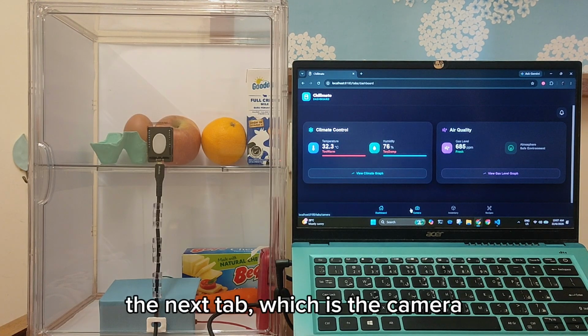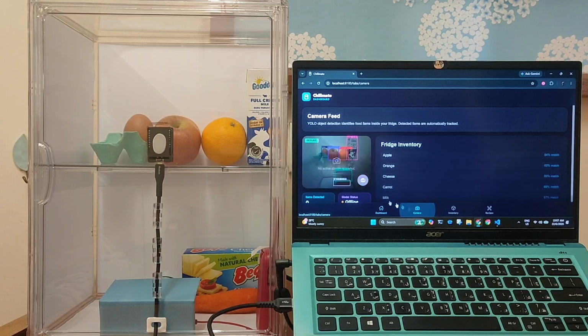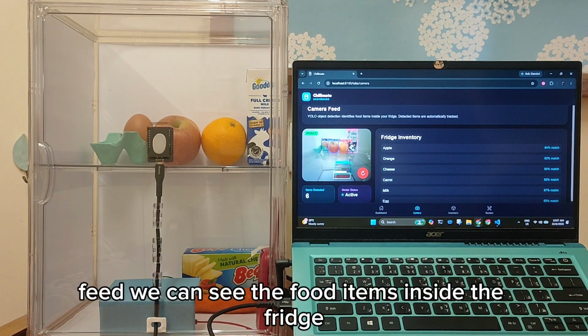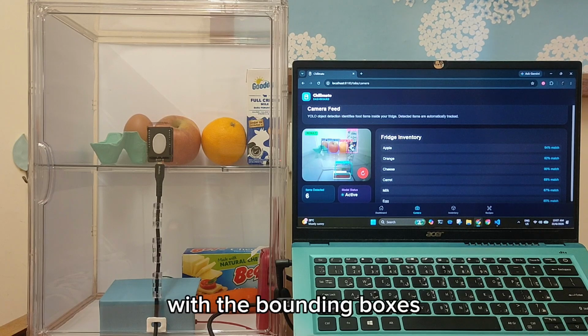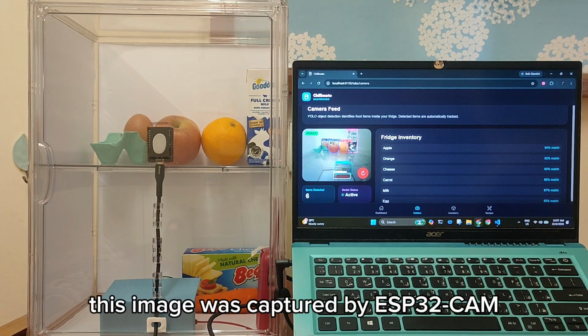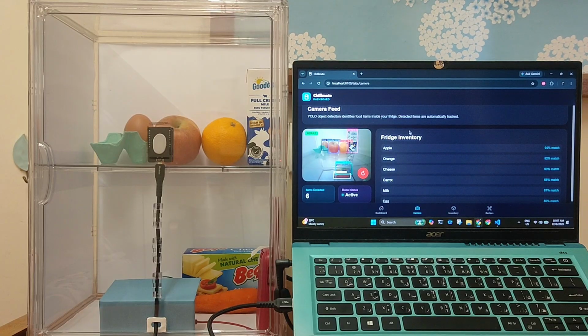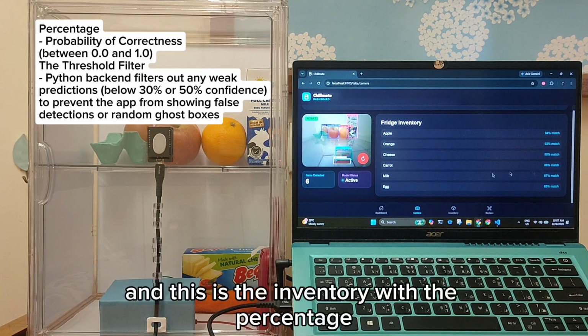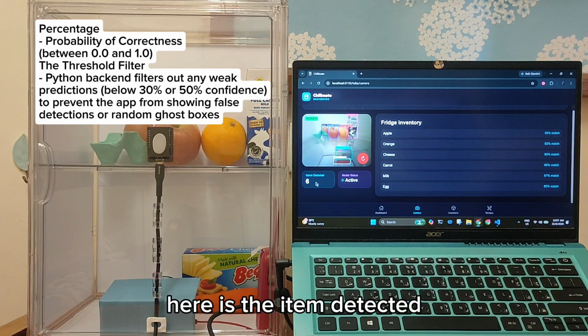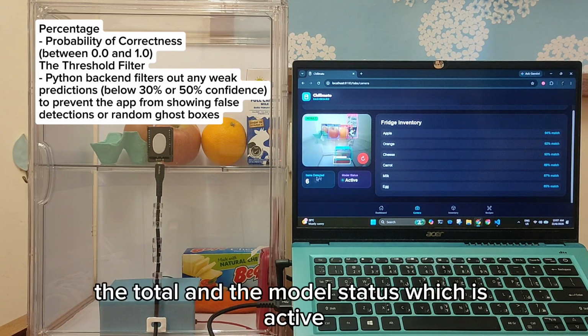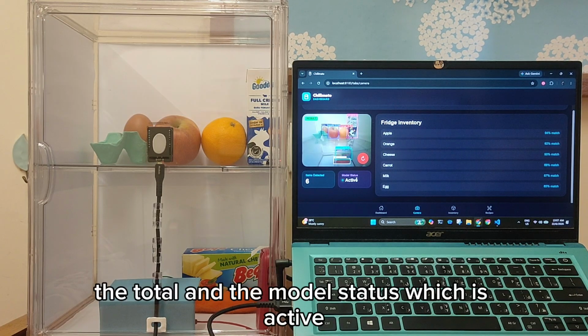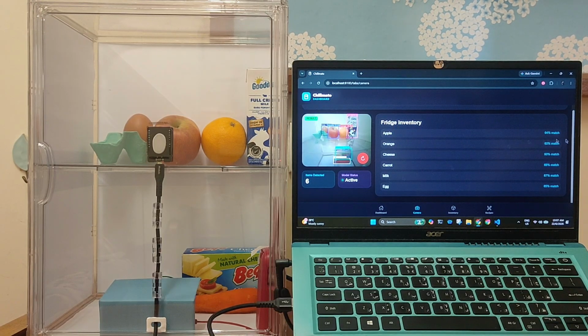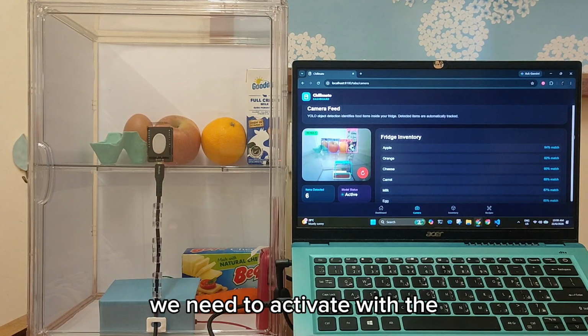The next tab, which is the camera. Inside the camera feed, we can see the food items inside the fridge with the bounding boxes. This image was captured by ESP32 and this is the inventory with the percentage. Here is the item detected, the total, and the model status, which is active. We need to activate with the Python environment.